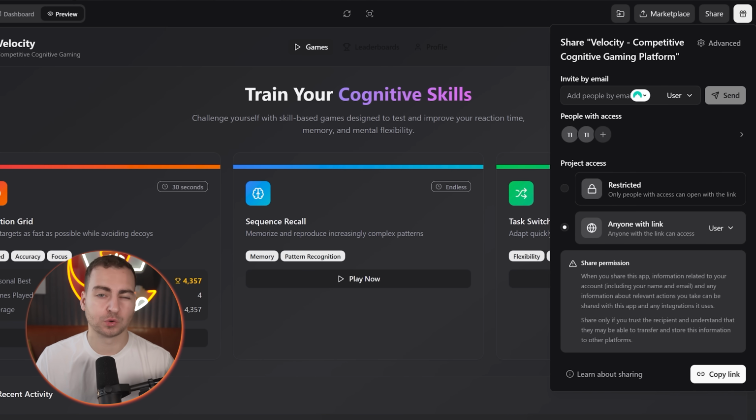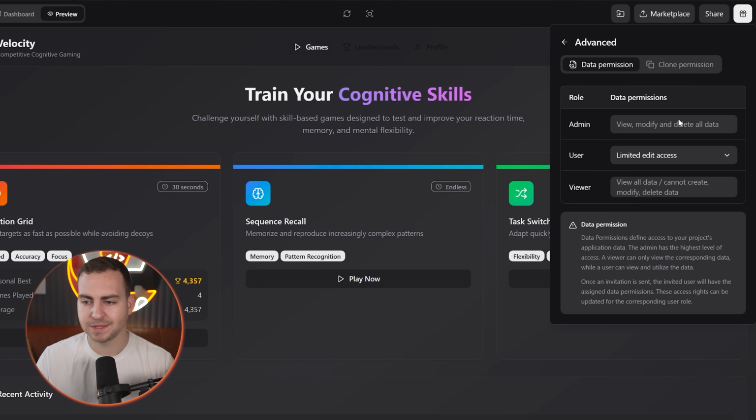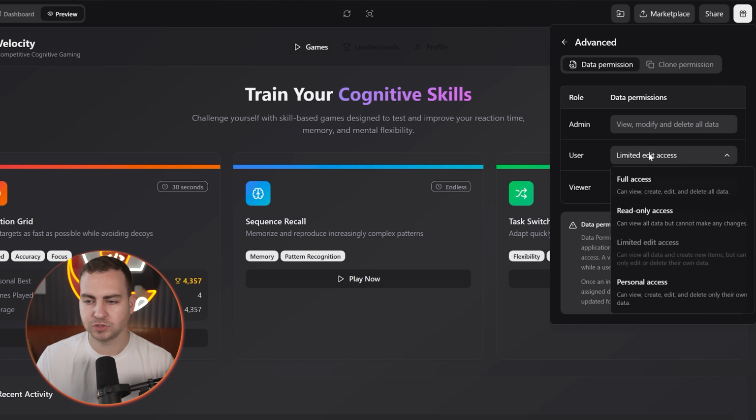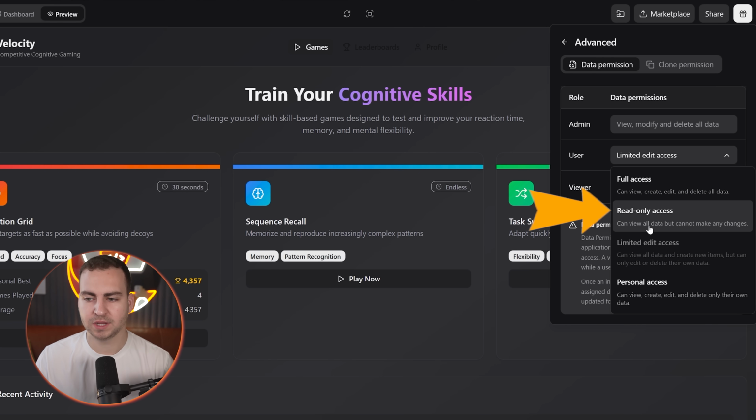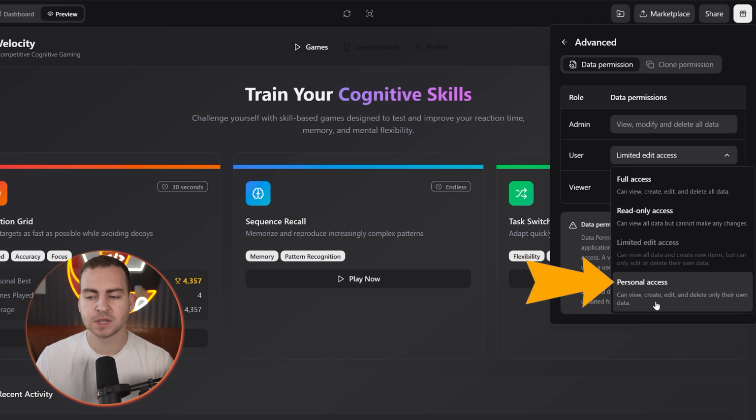Now, if I want to be a little bit more granular with the permissions, I can go to the advanced tab here, and I can actually change what the user is able to do. So you can see that I can put full access, so they just have the same control that I would have. I can put read-only access, so they can view the data, but they can't make changes. I can limit the edit access, or I can do personal access, which means that they can only modify their own data. So they can create something, update something, delete something, but only if it's what they originally created.